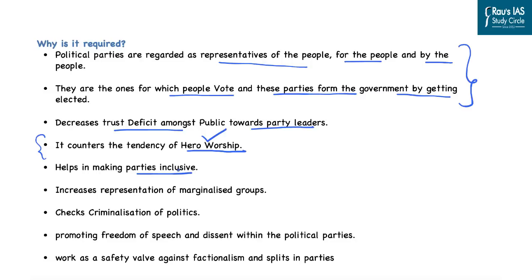And if elections are held, if there is inner-party democracy, women will also get representation amongst the political parties, which in turn would lead to more seats being won by women in the parliament as well as in the state legislative assemblies. Overall, it would increase the representation of women across all the assemblies in India. That is why it is said that inner-party or intra-party democracy increases the representation of marginalized groups.